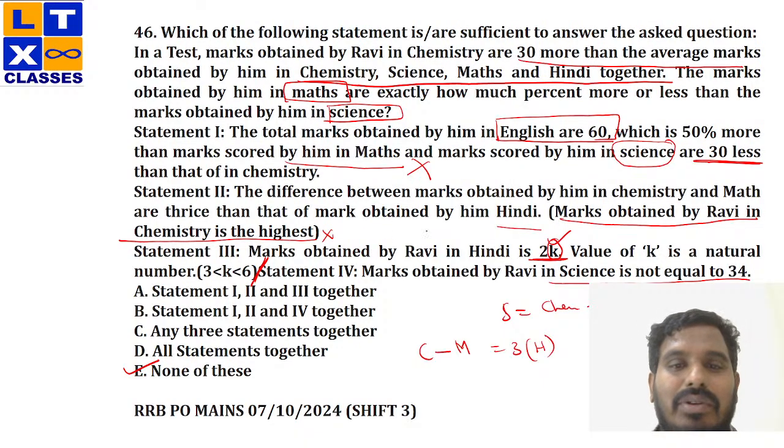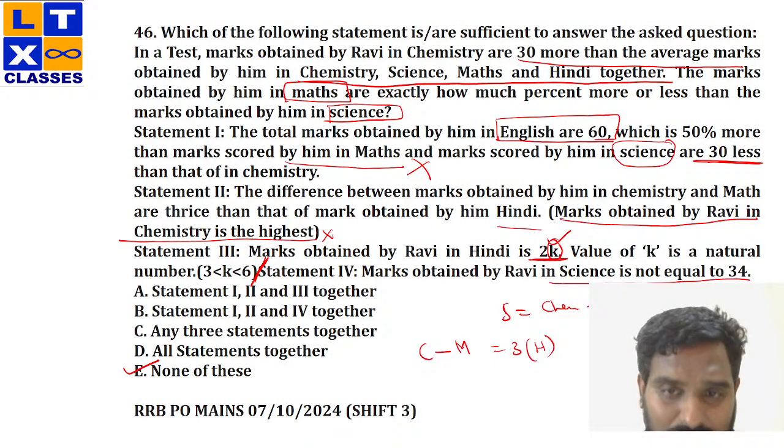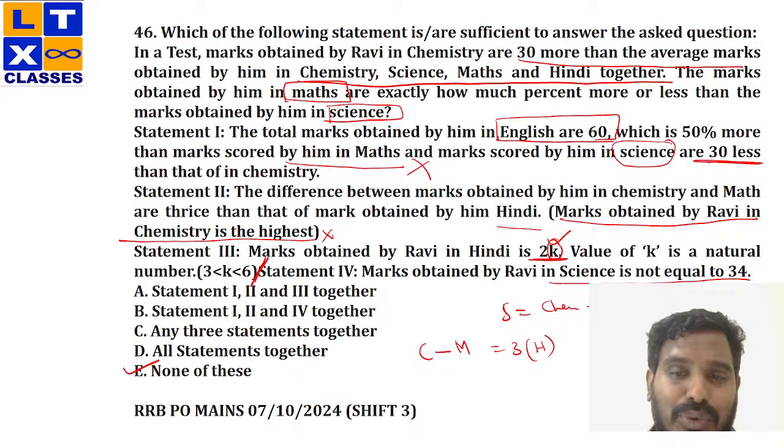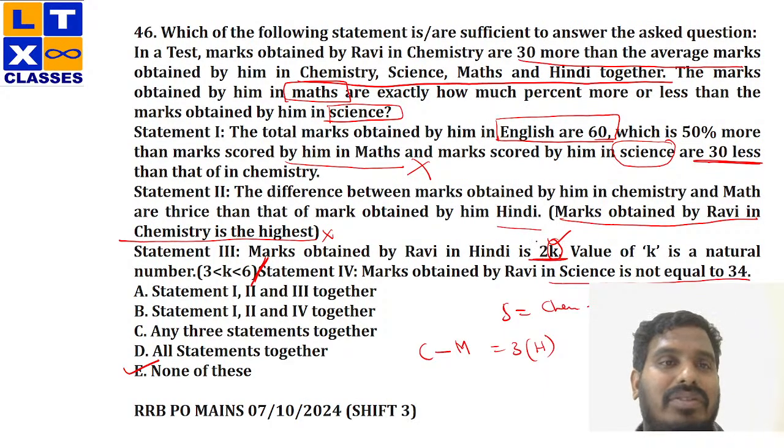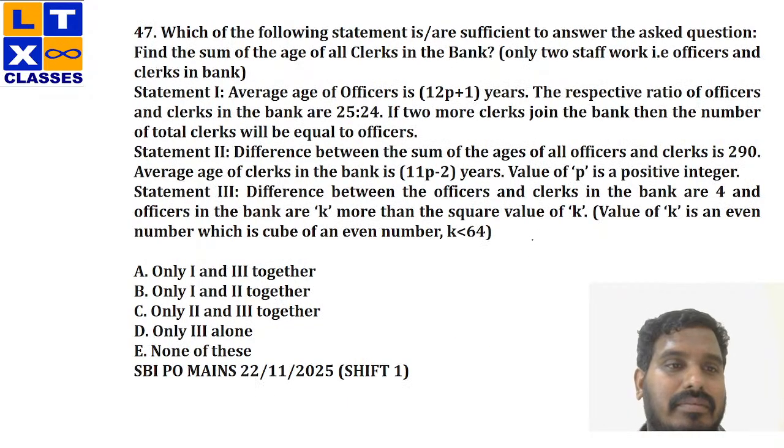Why? Because I'm unable to solve the value of k here. If I get the value of k also, proper data for science has to be provided. I'll again have more than two answers for science. So my whole question is dealing with maths and science only. Because I need to compare both the values, and from this question, I guess I cannot find these two values. So none of this would be my answer.